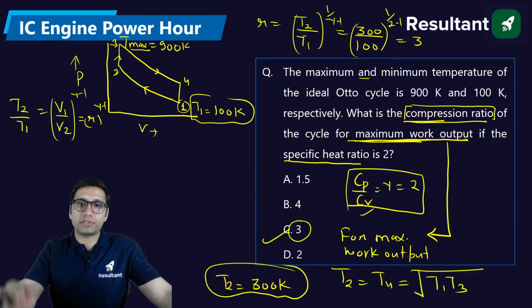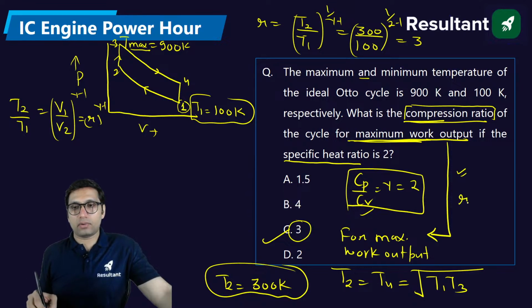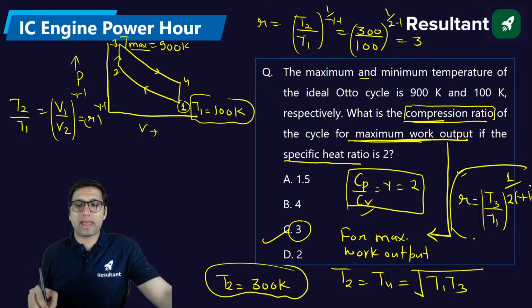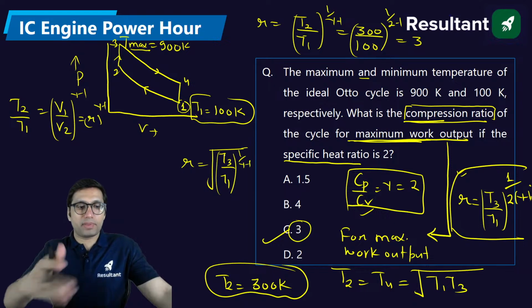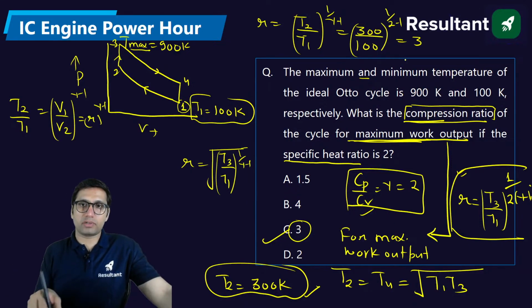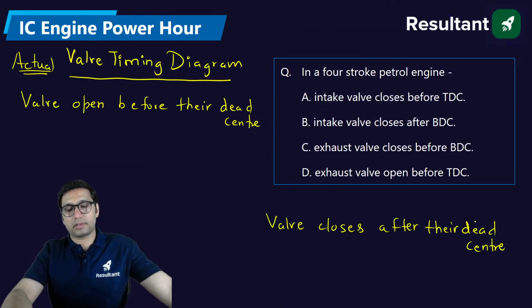You can solve the question directly from the direct equation also. If you want me to write the direct equation, this will be the direct equation: compression ratio is (T3 by T1) to the power 1 by 2 times (gamma minus 1). If you know the maximum and minimum temperature, this is 1 by 2, that is square root of. Basically compression ratio in this condition will be the square root of T3 by T1, to the power 1 by gamma minus 1. So it doesn't matter, it will be the same thing. Either you can find from this equation or you can find from this equation. You will get the same result. Okay.